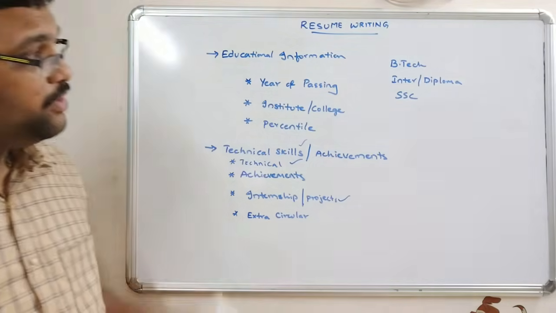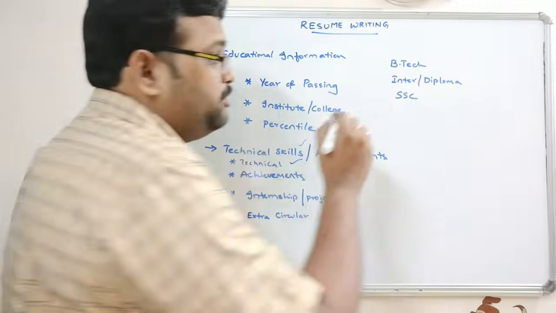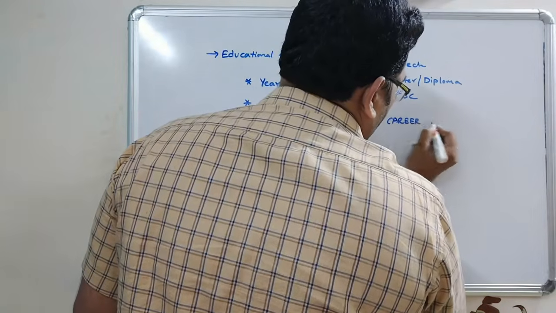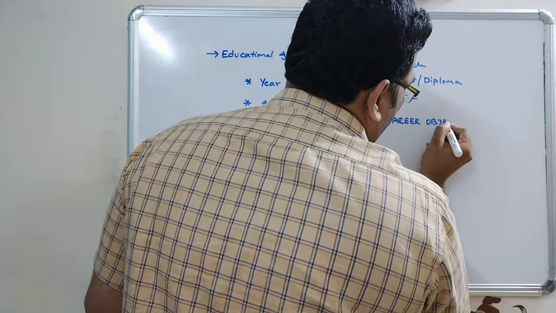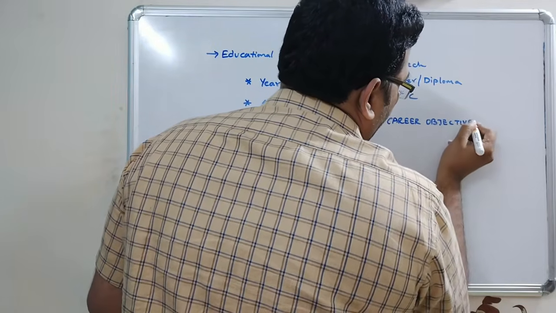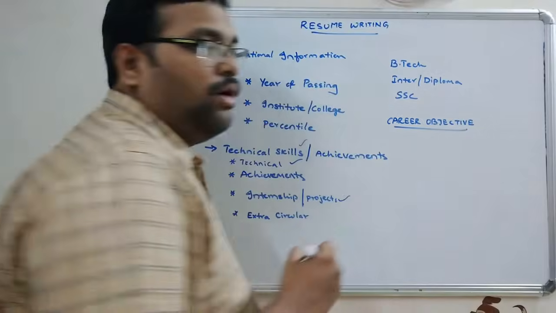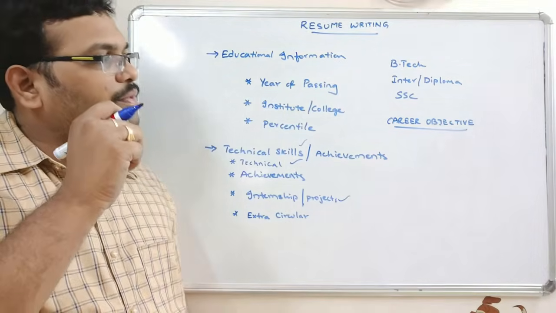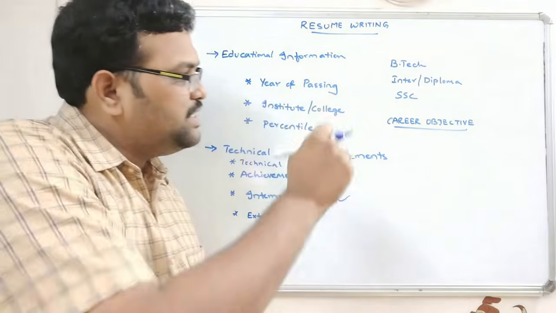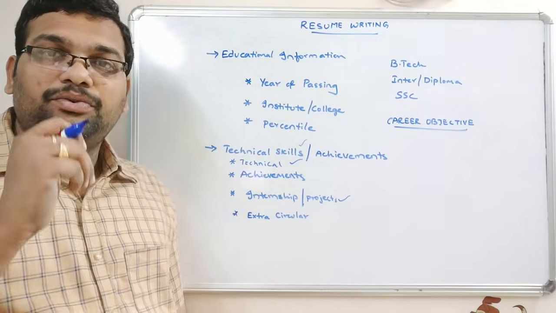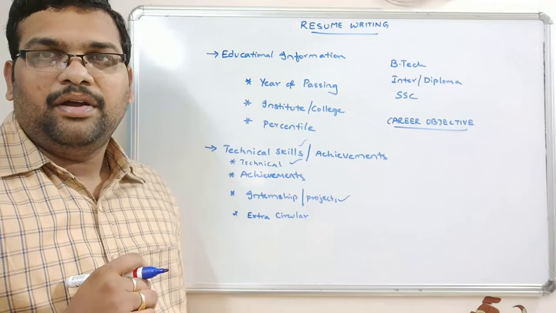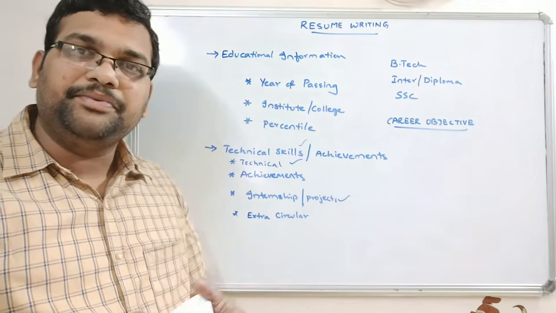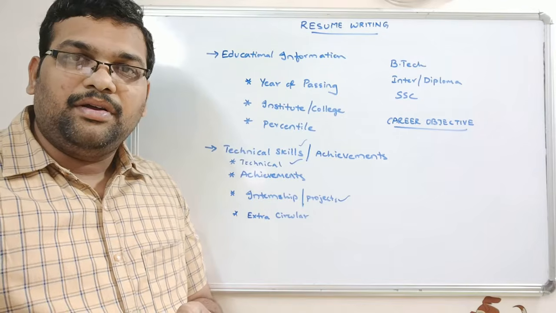And also one more thing should be included in the resume, that is the career objective. Write it in 2-3 sentences: why you want the job, and related to the job profile, you have to fill in this career objective, right?